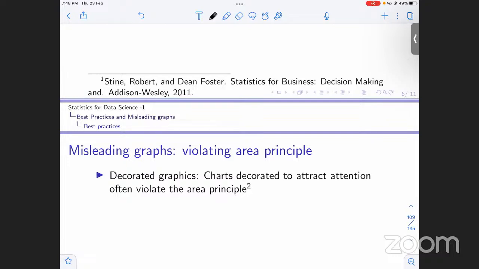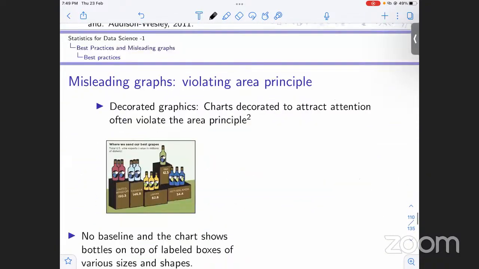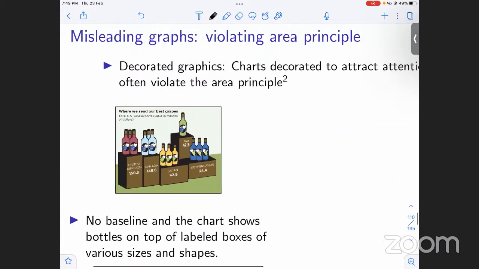Thank you. So basically, what I was saying is these decorated graphs, these fancy graphs, are just there to attract the attention of the people. They're not there for the purpose of study or analysis. So these are misleading. Okay. So for example, there's this one.